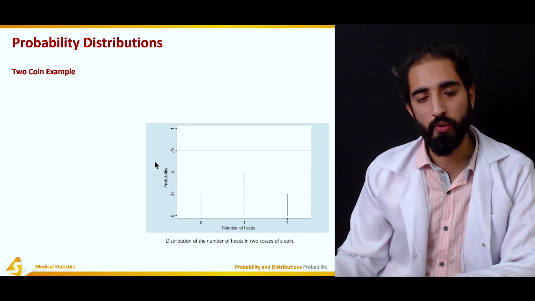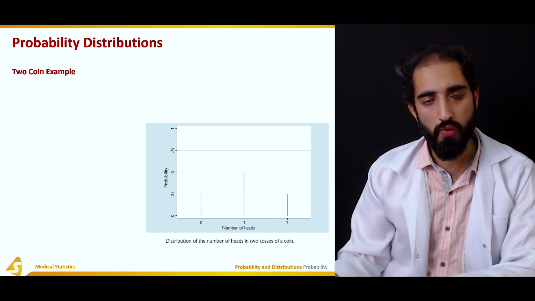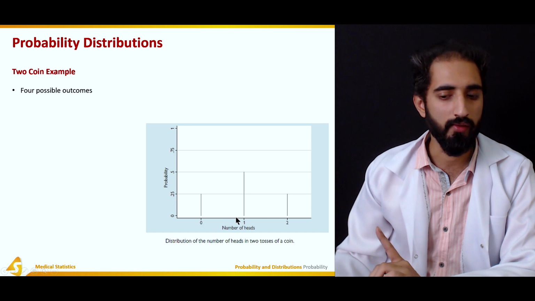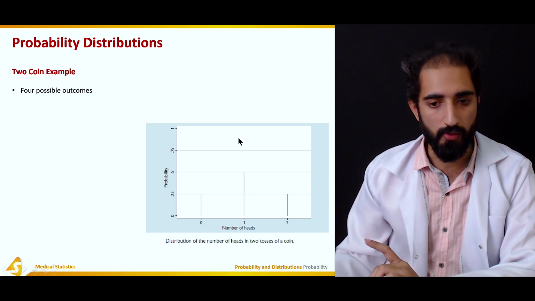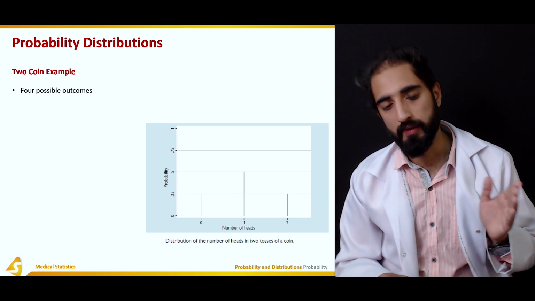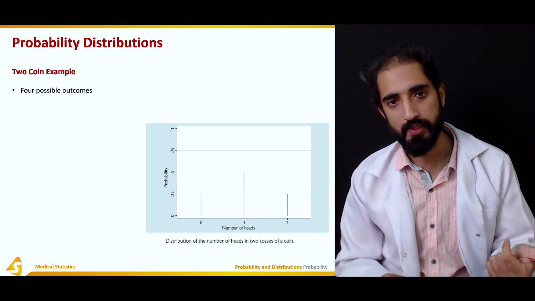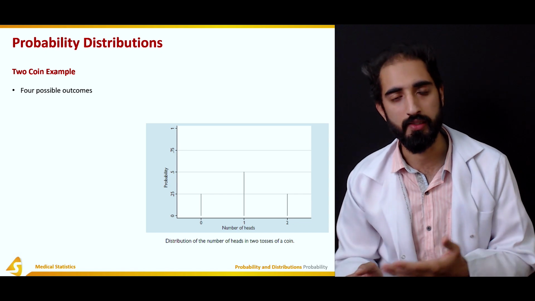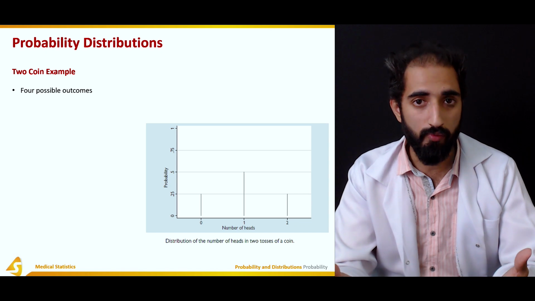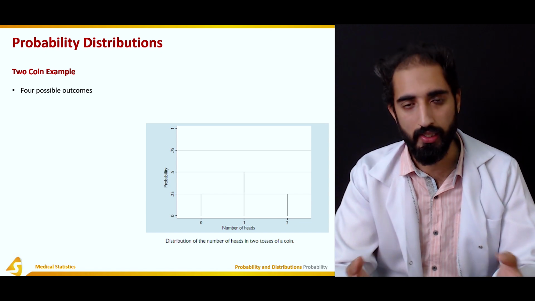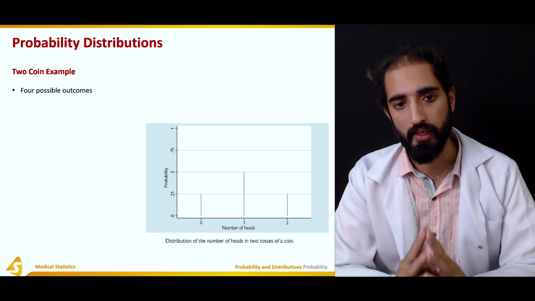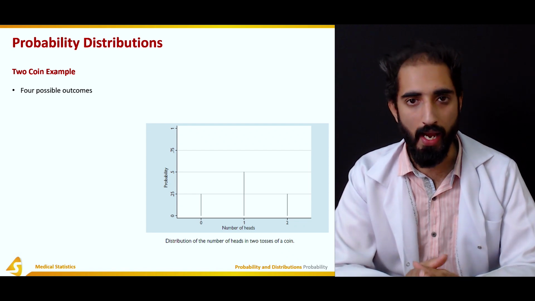The second example is one in which we use 2 coins, so we had 4 possible outcomes, but here we can see that we have only 3 possible outcomes in the probability distribution, and that is because there was heads tails, tails heads, and tails tails. Heads tails and tails heads were the same thing, which means 1 heads and 1 tails. So the probability of both of those outcomes was combined and added.